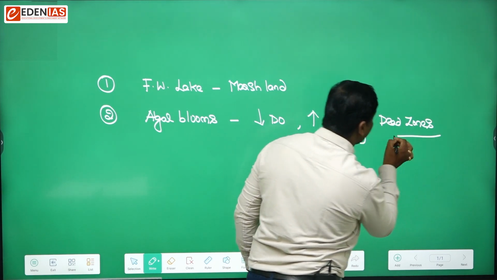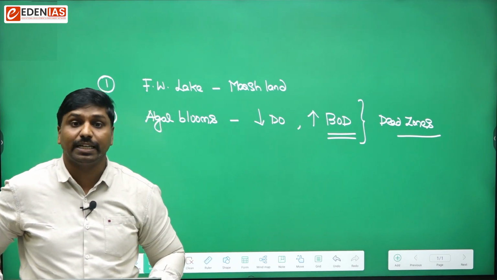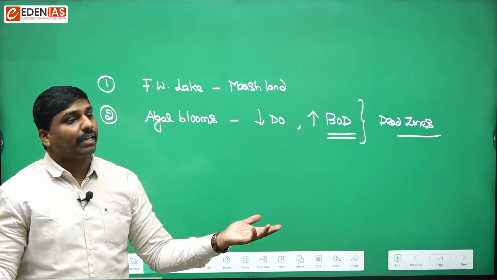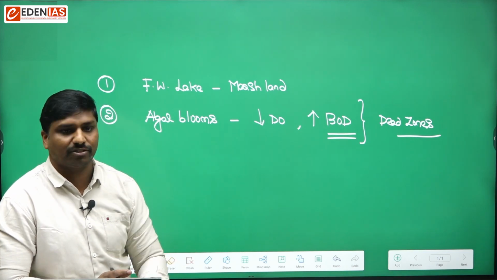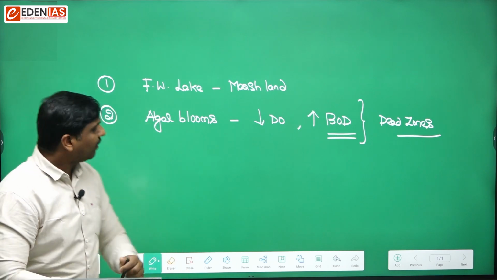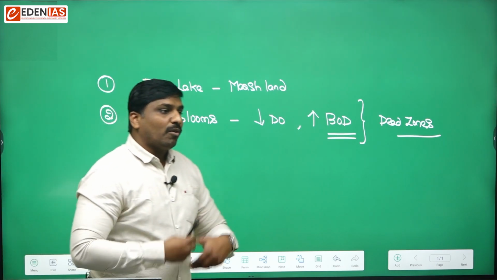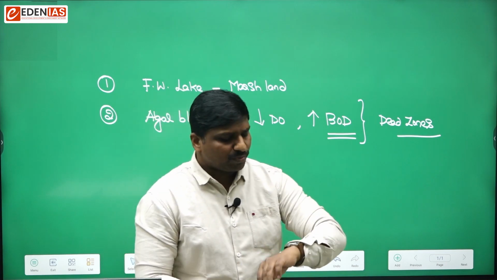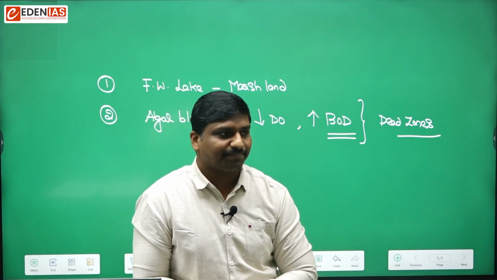Now, did you understand what dead zones are? Areas with very low oxygen levels. So that is dead zones, where life cannot be sustained because of non-availability of oxygen. Now here we are saying that algal blooms are there, and what do you think? Are these algal blooms beneficial or harmful?